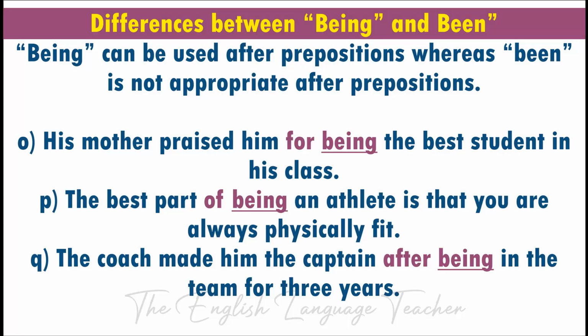On the next screen, being can be used after prepositions, whereas been is not appropriate after prepositions. Example O, his mother praised him for being the best student in his class. Being is used after the preposition for. Example P, the best part of being an athlete is that you are always physically fit. In example P, being comes after the preposition of. Example Q, the coach made him the captain after being in the team for 3 years. Being comes after the preposition after.